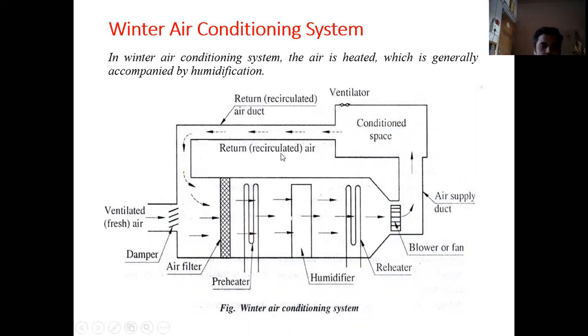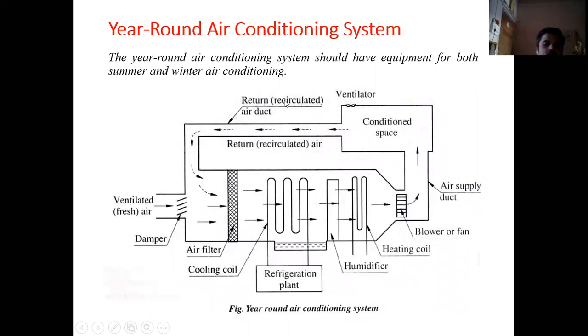The next is the all year round air conditioning system. The year round air conditioning system is a modification of the winter and summer air conditioning systems, where this type of system can be used for winter as well as summer air conditioning. Basically this type of system consists of all the parts that are required in summer as well as in winter air conditioning systems. Now what happens in the all year round air conditioning system: the fresh air from the surrounding is mixed with the recirculated air from the conditioned space, then it is passed over the air filter, where the dirt and dust particles are removed from the air, and then it is passed over the cooling coil in case of summer.